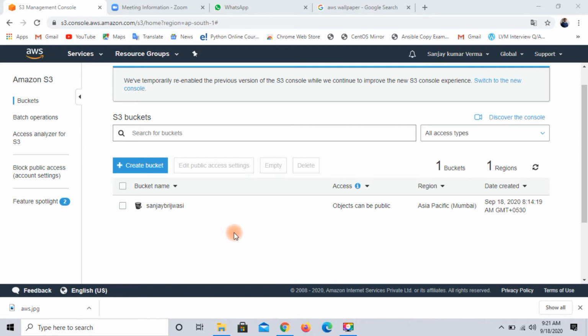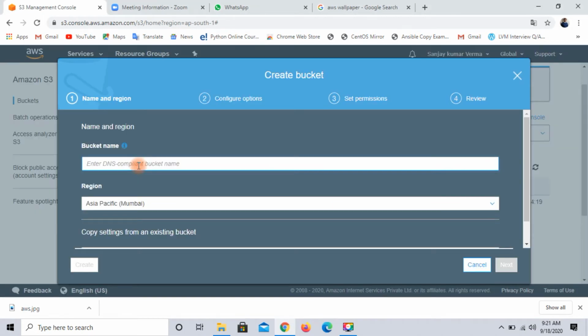When you want to configure the S3 service, first of all you will create a bucket and then you will assign the name of the bucket. The name should be unique in every region because S3 uses a flat file system. Got it?